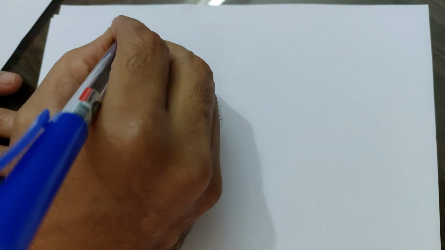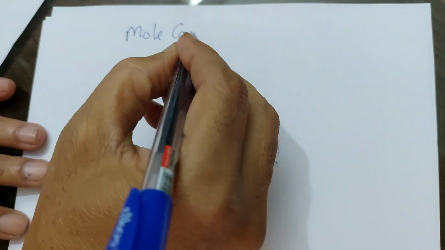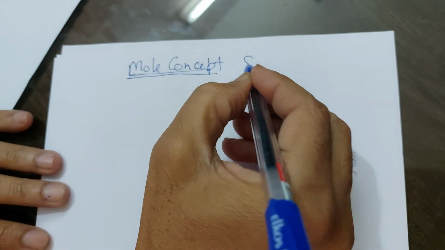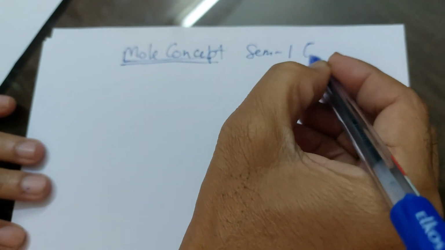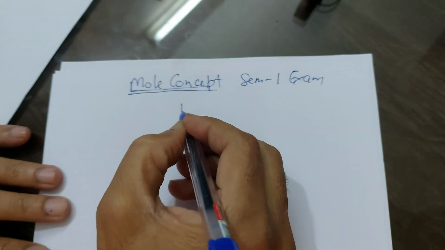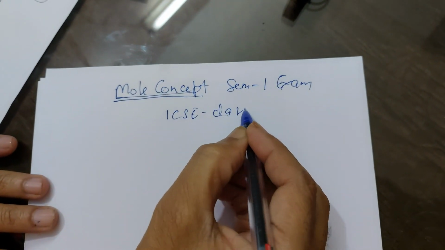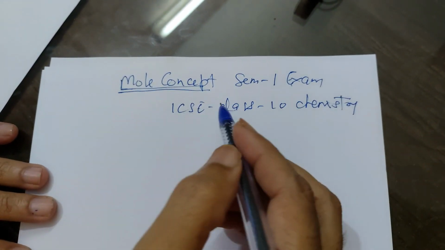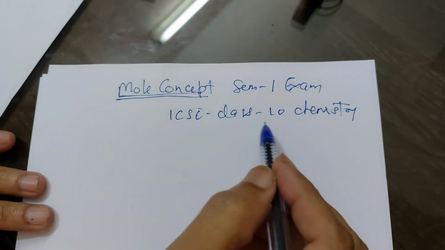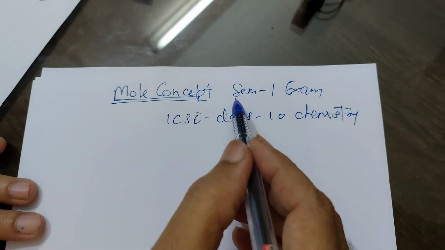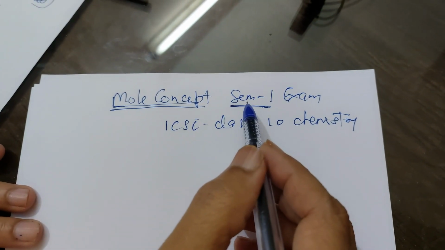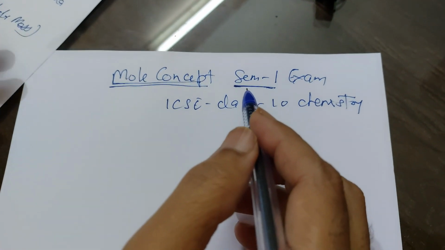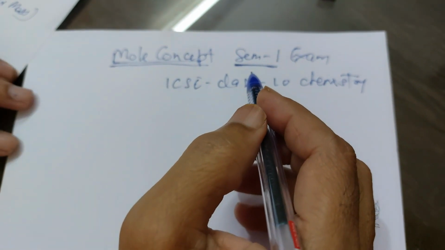Today the topic is mole concept. This mole concept is included in your semester 1 exam for ICSC class 10 chemistry, as MCQ type questions. First of all, we are discussing some topics which have been reduced and some topics which are included.